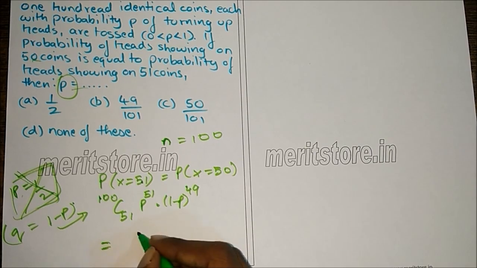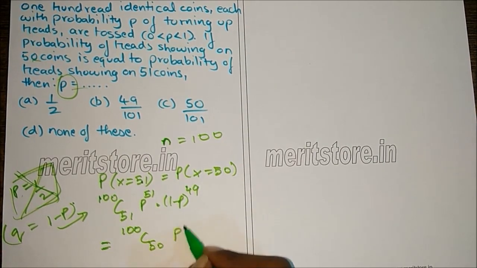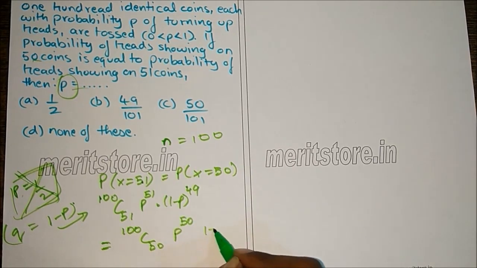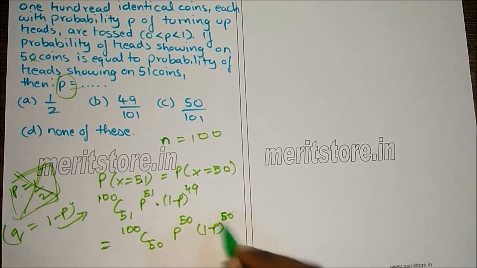This is equal to 100C50 p raised to 50, 1 minus p, which is q, raised to 50, that is 100 minus 50.